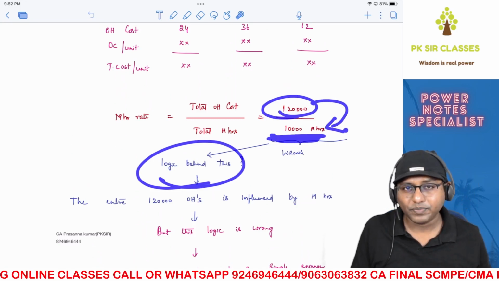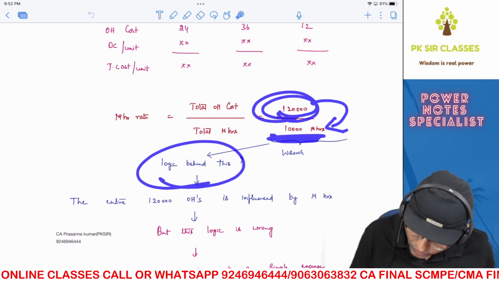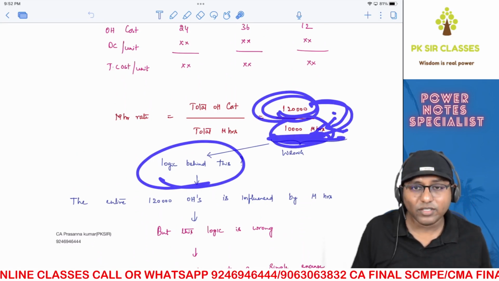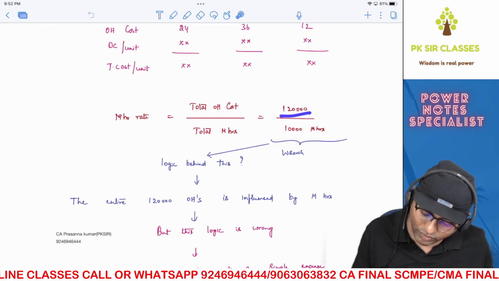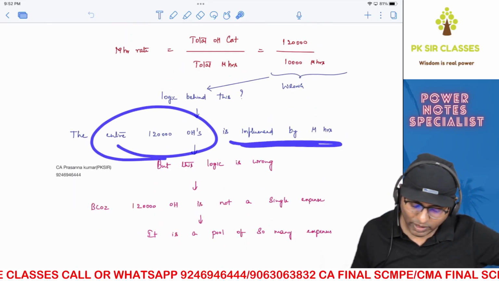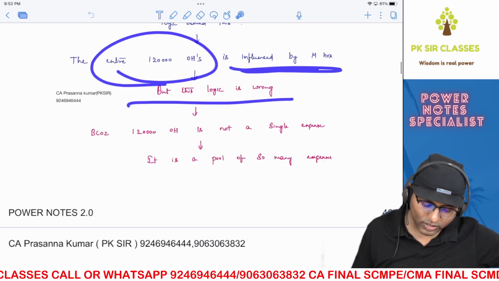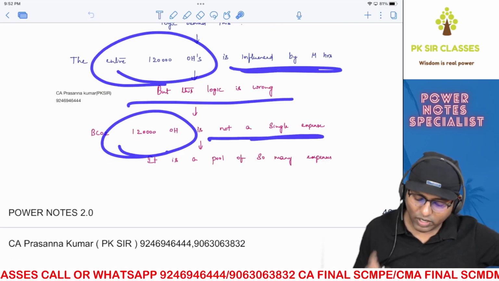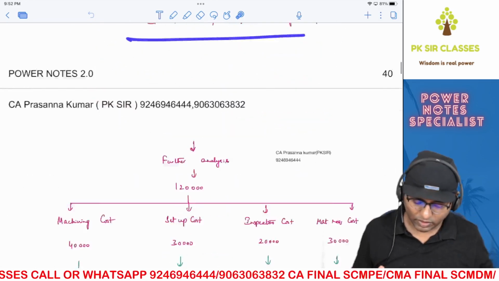That is the logic. This entire 1,20,000 is influenced by Mishnas. That's why you're dividing the entire overheads with Mishnas is the logic. The entire 1,20,000 overheads is influenced by Mishnas, but this logic is wrong. Why? Because 1,20,000 overheads is not a single expense. It's a pool of so many expenses.